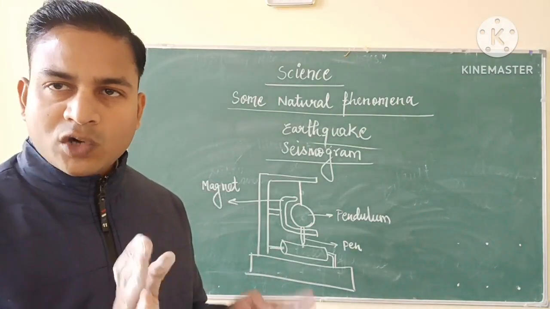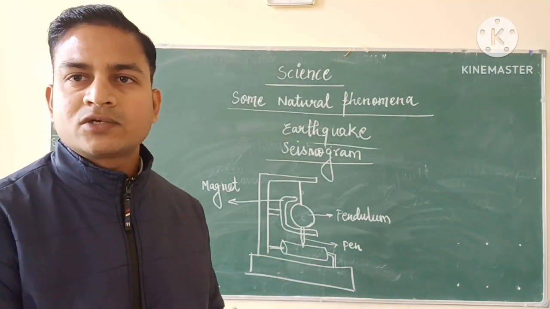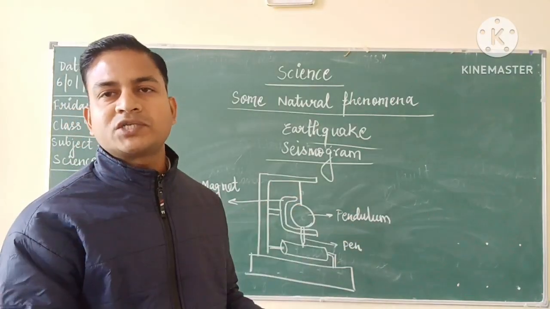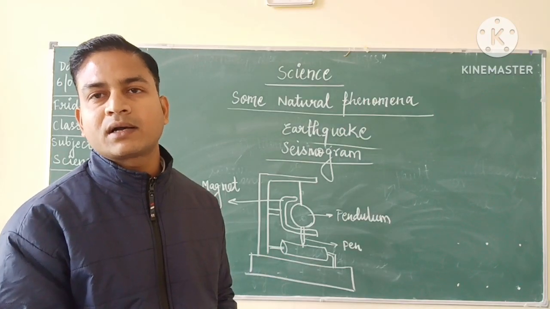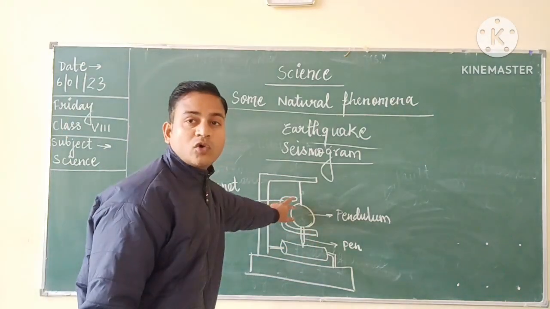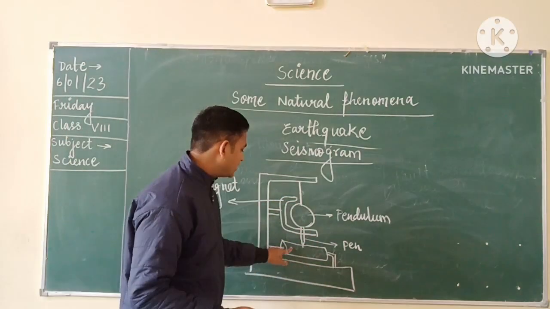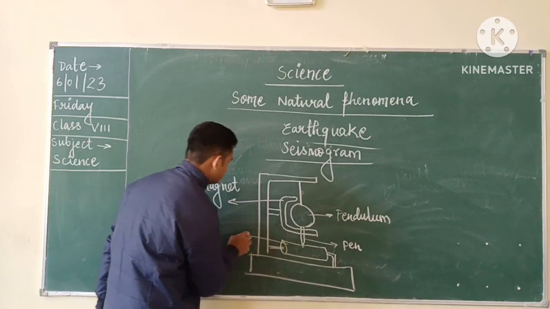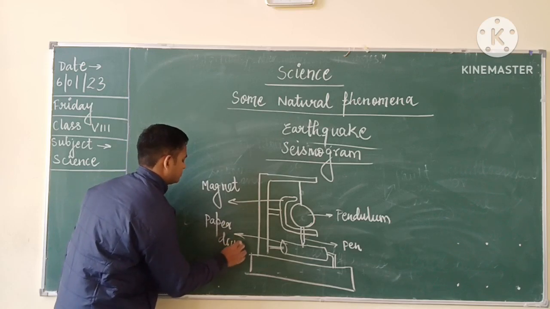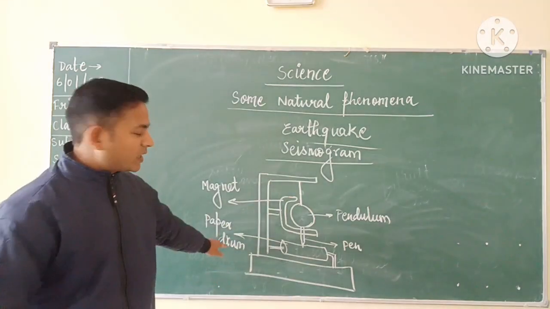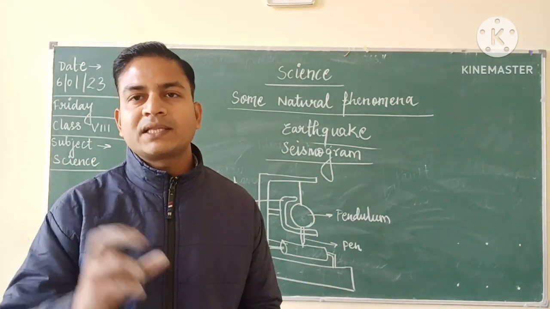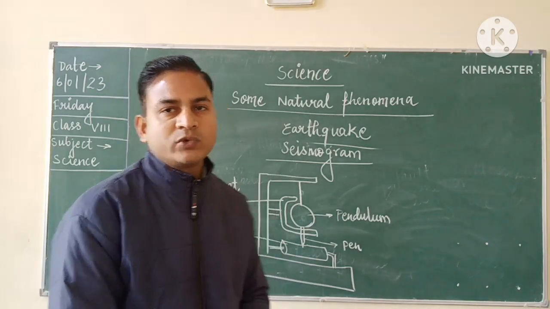Children, this magnet holds the pendulum at its proper position so that, due to the shaking of the earth during an earthquake, the pendulum should not move very much here and there. So it should not make a graph either. To control it, we have this magnet fixed over here. And now what we can see is a paper drum. This paper drum is rolling continuously by the help of a motor, as you can see.